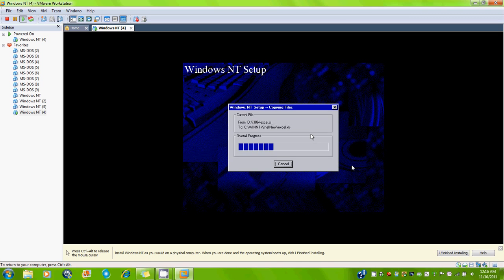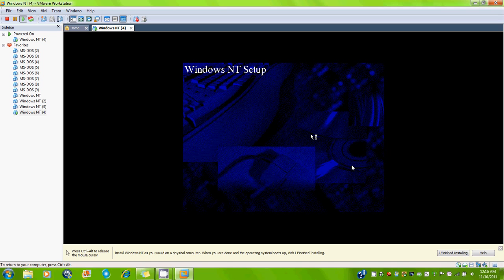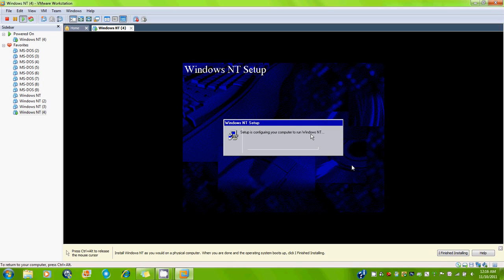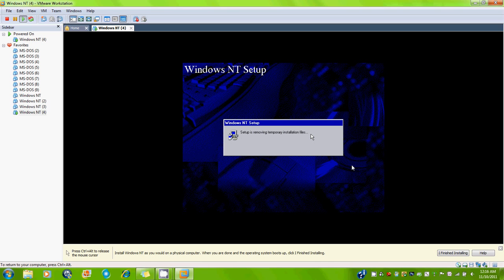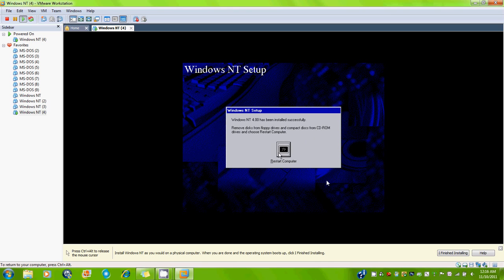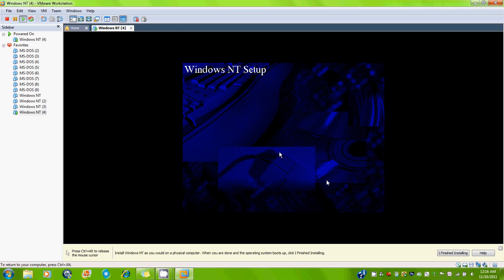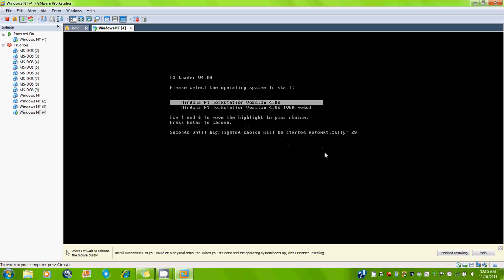Hit configure. Copy files. Alright. Saving, moving temporary installation files, and restart the computer. Okay. Version 4.0.